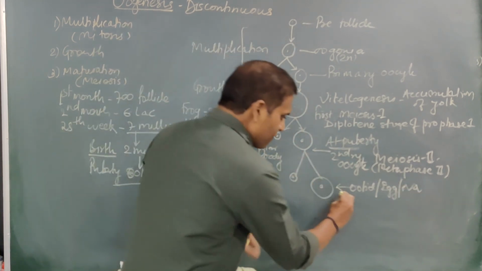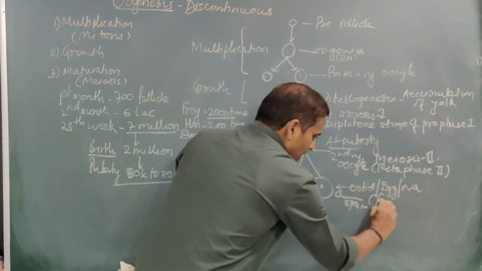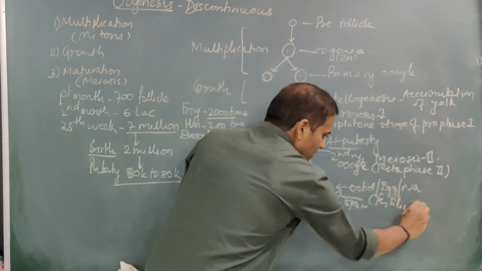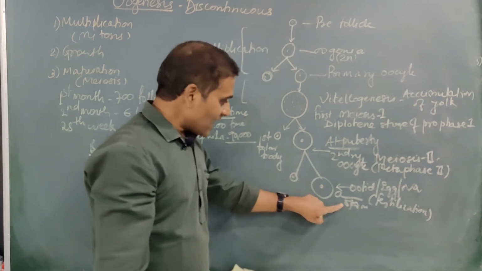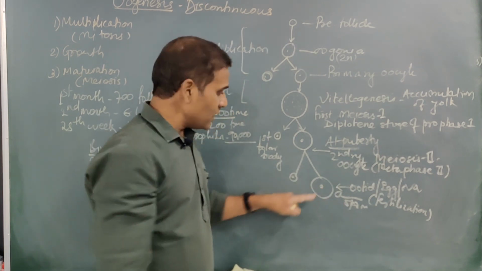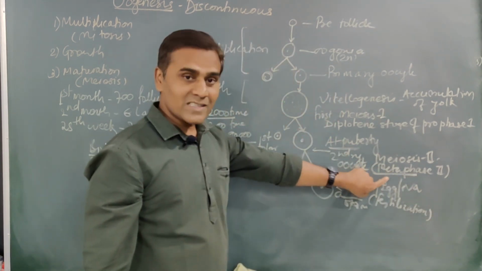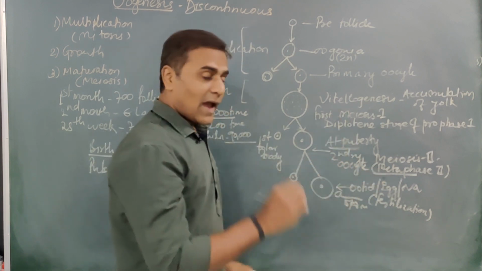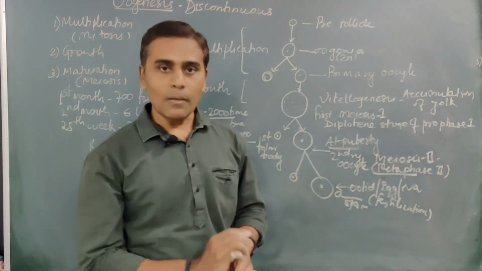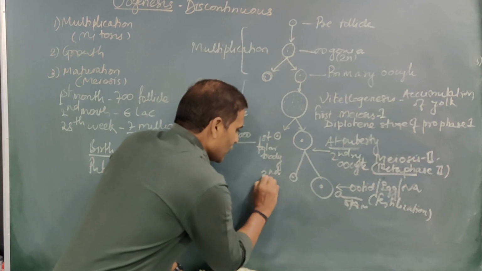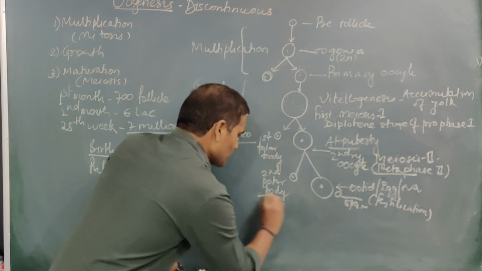Now at the time of fertilization, this is your sperm, in the ampullar region, when fertilization takes place, the sperm needs to enter the egg cell. As soon as the sperm enters the egg cell, meiosis 2, which was arrested at metaphase 2, resumes, and at the time of fertilization meiosis 2 is completed and the second polar body is released. That's why we call this a discontinuous process, right?